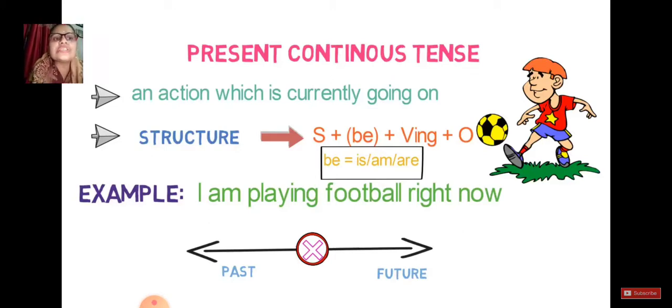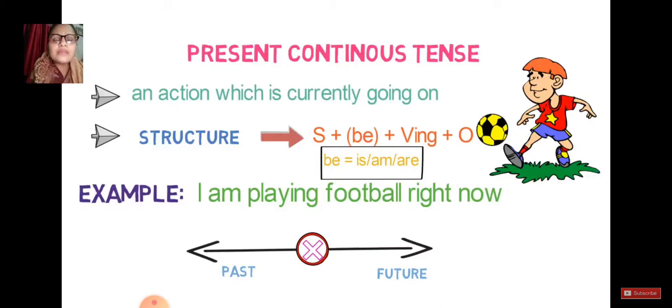So the action which is currently going on, it means that action you have started and you are already doing that action also. The structure, wherever you find continuous, V plus ing should be there. But remember, when you talk about present, then before the ing form, you are supposed to use is, am, are. Am, you are already aware, you are supposed to use with I, is with the singular, are with the plural. You can see here an example, I am playing football right now.